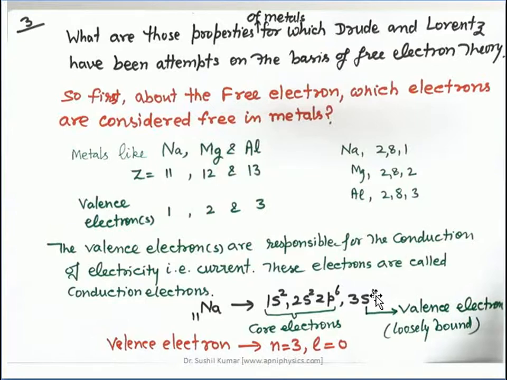So now the point is, basically I have defined here a core of the atom or ion and the valence electron. If one has to define the valence electron, in the case of sodium, the valence electron is the outermost orbit electron. This is in the third shell, s orbital, so n is equal to 3, l is equal to 0. L is the orbital quantum number, n is the principal quantum number.